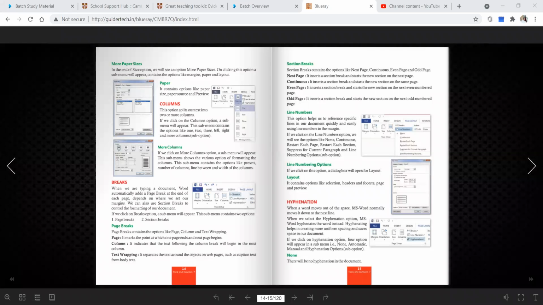If we open the layout tab, spacing and indent options are there. After spacing, if I give 0, the lines will come closer. So we don't use hyphenation much, but let's do it and see what it shows.